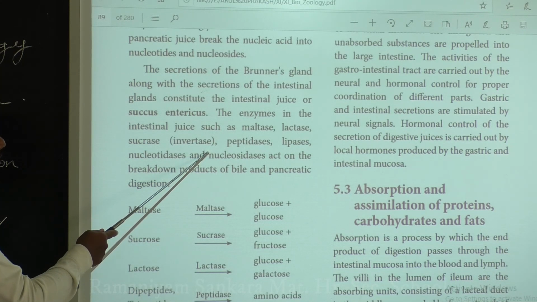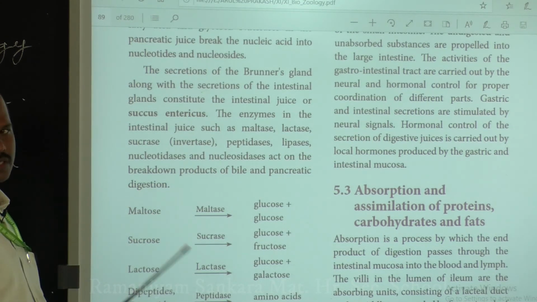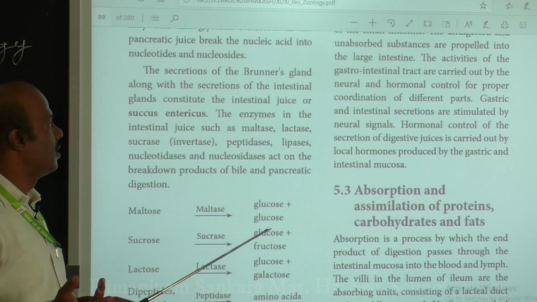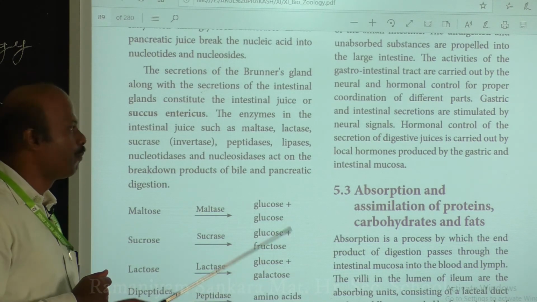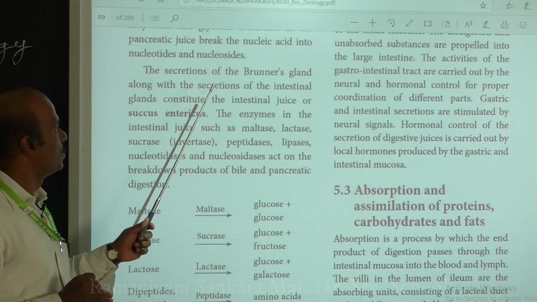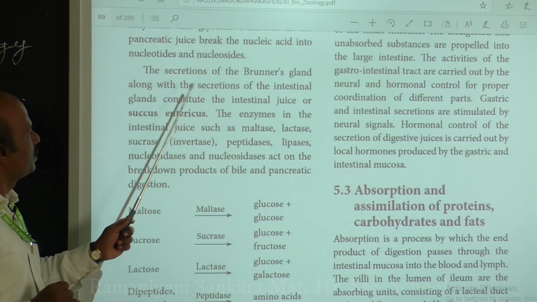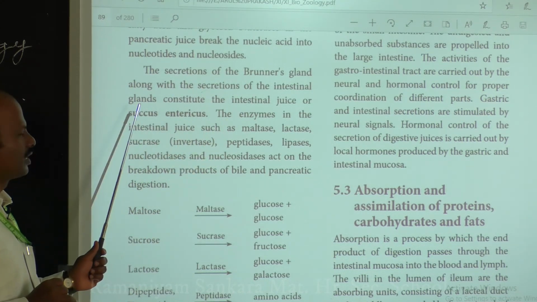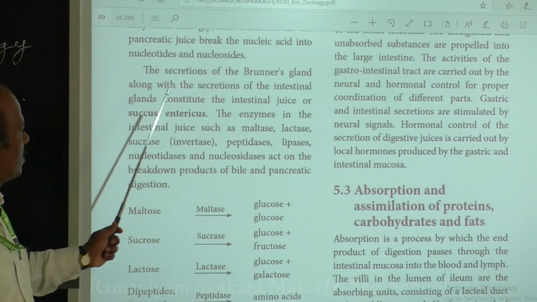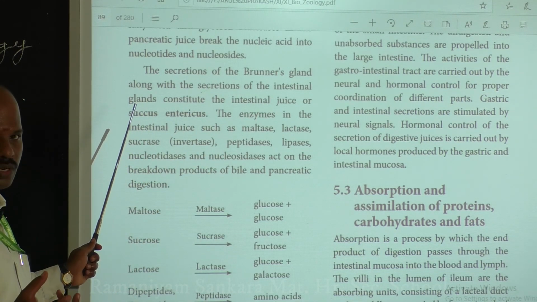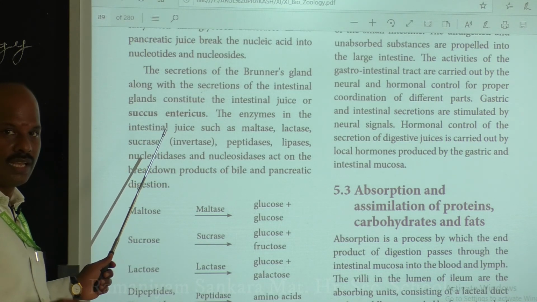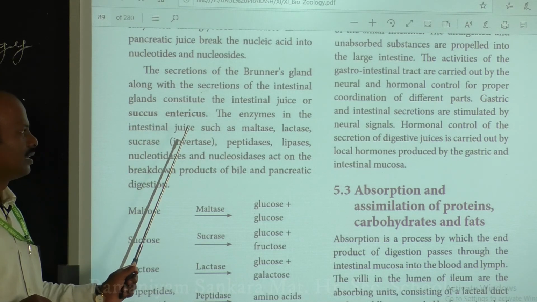The final important secretion which we are going to discuss in the small intestine is the intestinal juices. We have discussed pancreatic juices and bile, 2 important things. Then the third important thing is the intestinal juices. So the secretion from Brunner's gland along with the secretions of the intestinal gland, okay. So 2 important glands are involved. One is Brunner's gland, another is called the intestinal gland. These 2 glands secrete their juices, and we call these juices intestinal juices. The other name for intestinal juices is succus entericus.